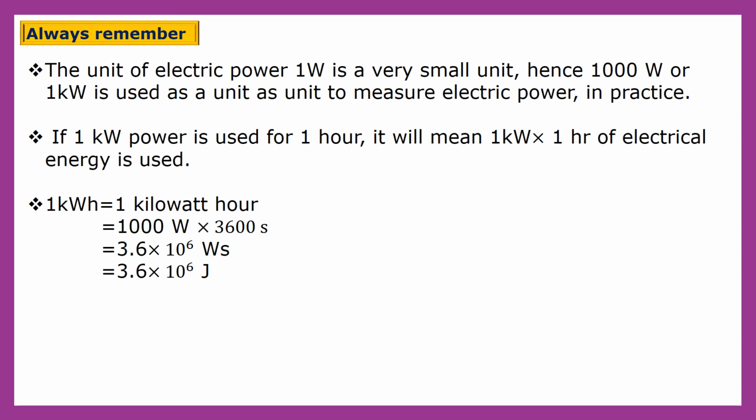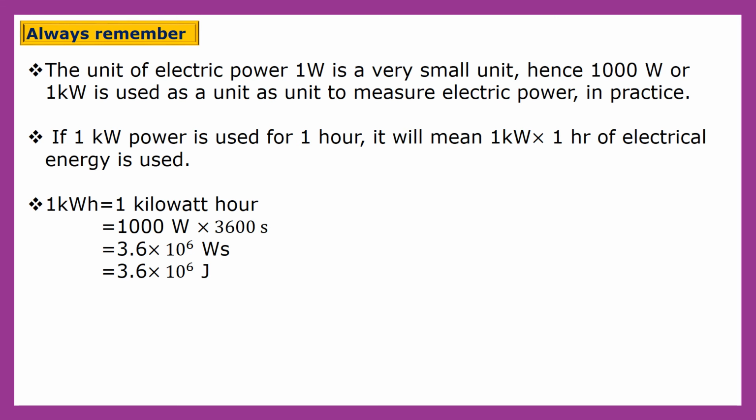Now always remember, the unit of electric power is 1 watt. That is a very small unit. So hence 1000 watt or kilowatt is used as a unit to measure electric power in practice. So if 1 kilowatt power is used for 1 hour, it will mean 1 kilowatt into 1 hour of electric energy is used. So that is 1 kilowatt hour.